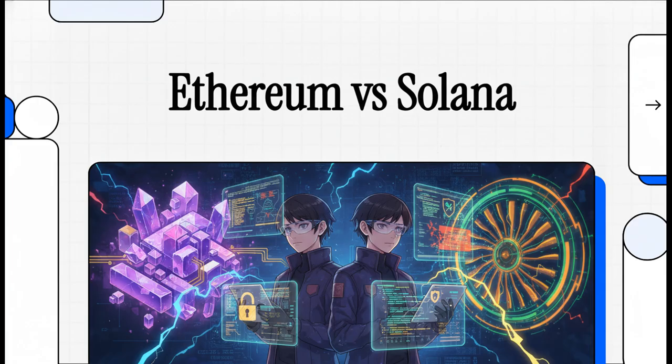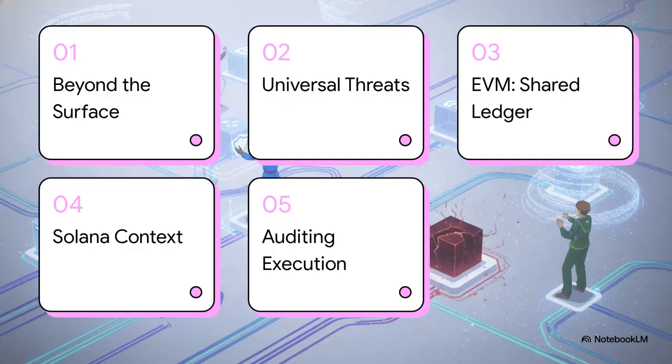We're going to put on our security researcher hats and figure out what truly matters when it comes to keeping literally billions of dollars safe. We are exploring how the underlying execution models of these two massive ecosystems fundamentally shape the way smart contract bugs actually manifest. Okay, let's dive into this.